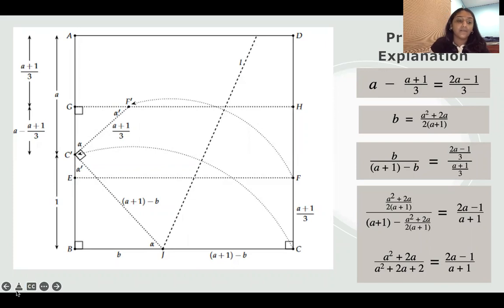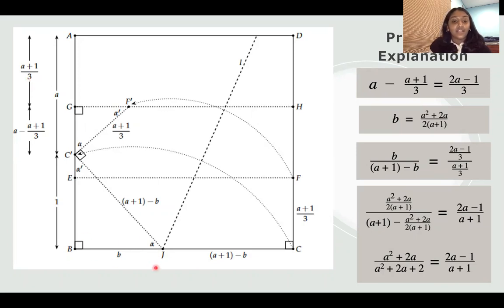Here we call CB 1 and AC A. So a whole side on this square is A plus 1. And each third that was folded is A plus 1 divided by 3.